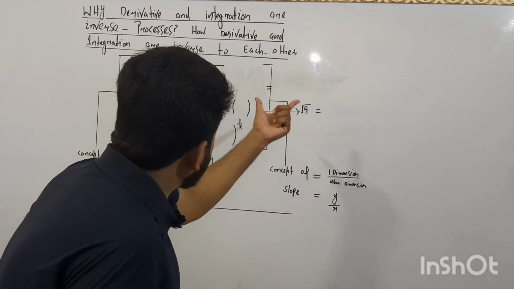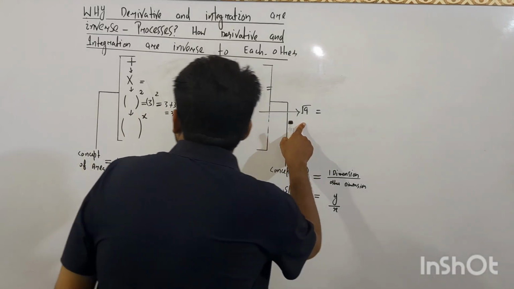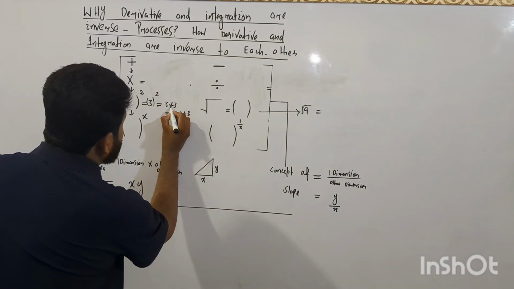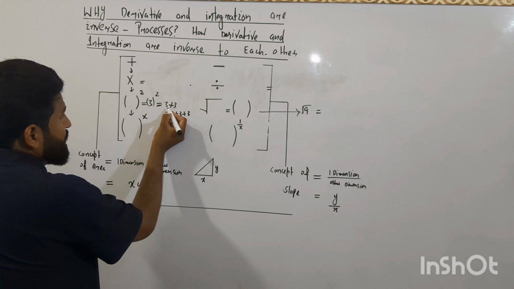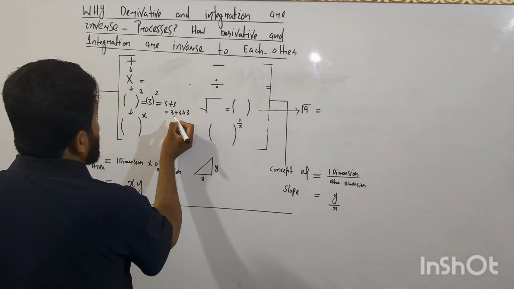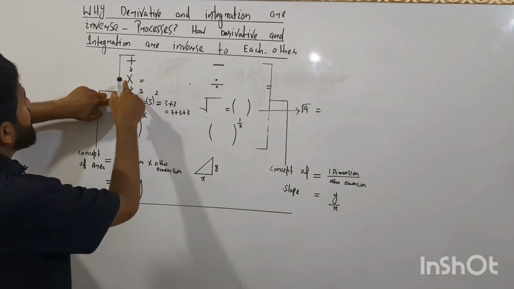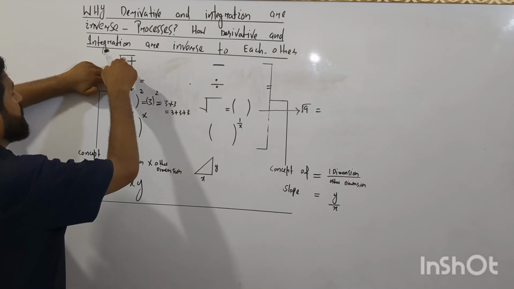But what do we mean here? It means multiplication. Square means multiplication, and multiplication means addition.